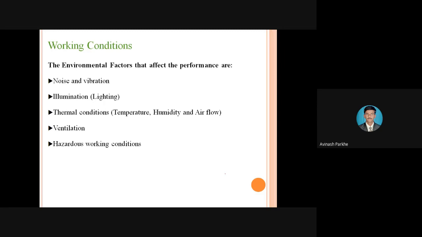Now we'll start with the first one, the physical factors. These are the different types of factors which are considered under the physical factor: noise and vibration. Then illumination, meaning the lighting provided in the industry. Which type of light is provided? Whether high intensity light or low intensity light is to be provided. This is the basic requirement. Then thermal conditions, in which we have to consider the temperature effect, humidity effect, and the airflow effect.